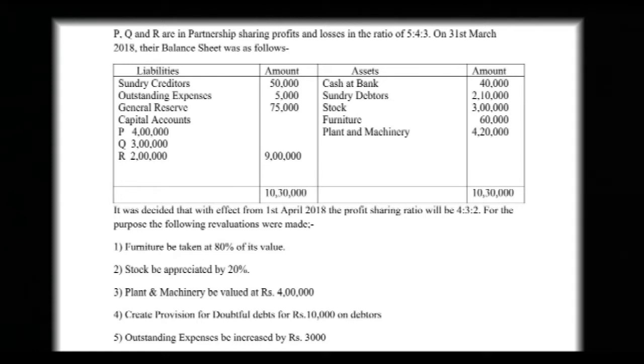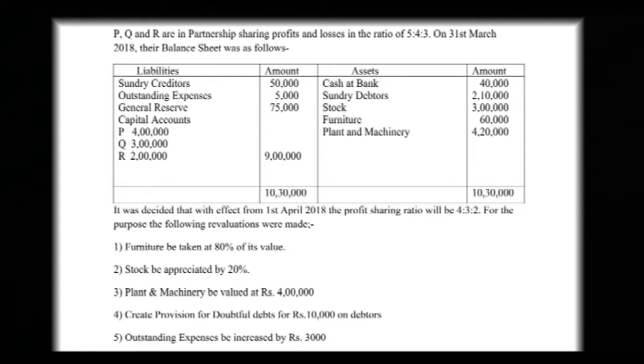The reduction of assets will come on the revaluation account on the debit side. Stock be appreciated by 20%. Stock is of 3 lakh, so if it is appreciated by 20%, then it is appreciated by 60,000. In the revaluation account, stock will be credited by 60,000.